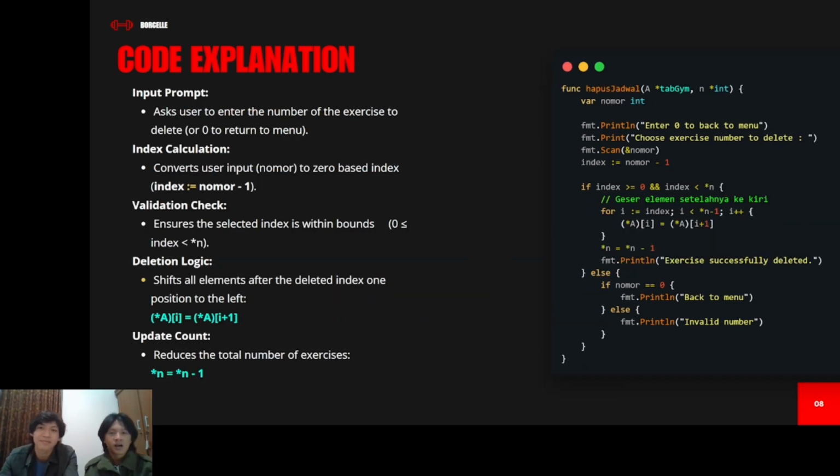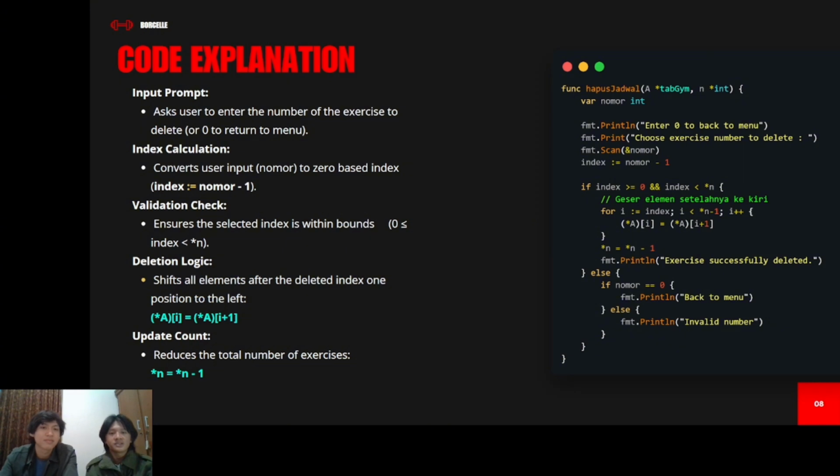Next is hapus jadwal. It means to delete the schedule. For the input, we ask the user to enter the exercise number: 0 is for return to menu, and 1 to n is to choose which one the user wants to delete.